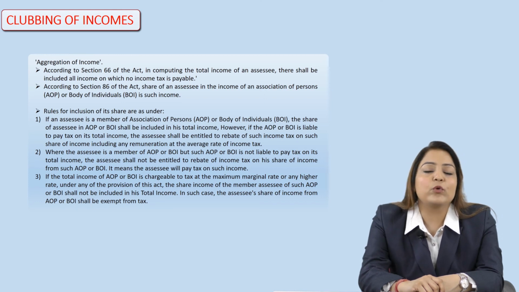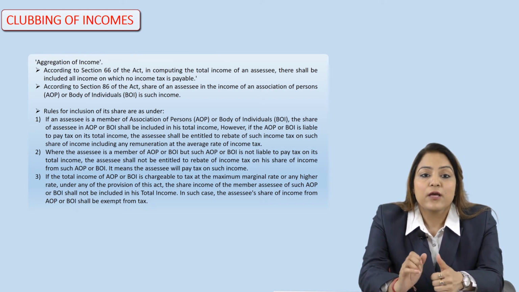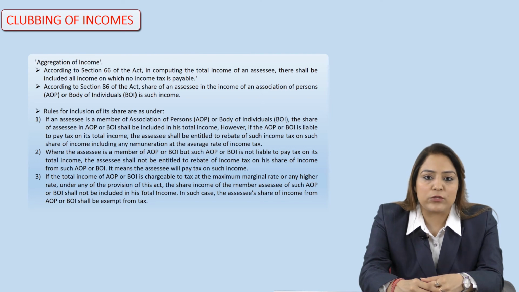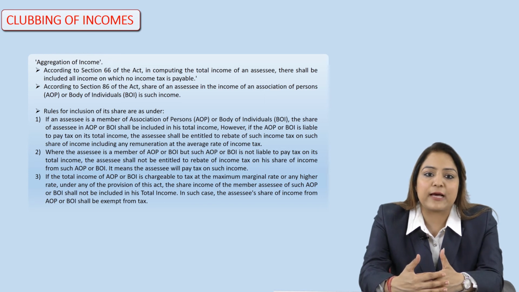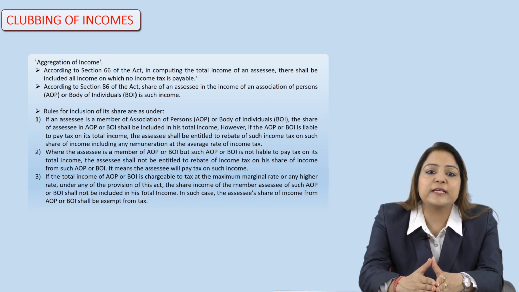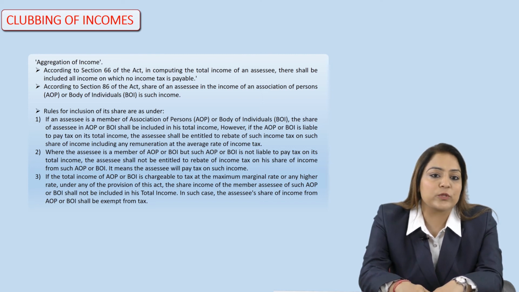So while computing the total income of the assessee, there shall be incomes on which the income tax is payable, and in case of section 86 also, the share of an assessee in the income of an association of persons or a body of individuals. There are certain rules which the learner has to keep in mind, where we are considering the assessee as the association of persons or the body of individuals. So certain rules are there which we should know.